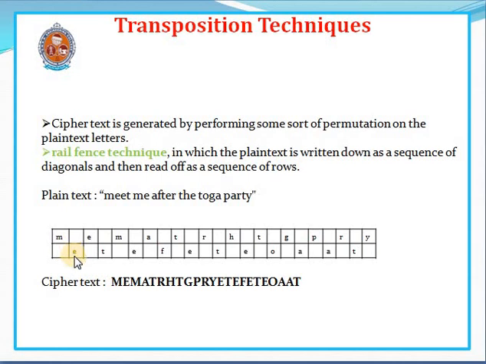Now we read the ciphertext. We read these characters row by row. That means M E M A like that, and this becomes the ciphertext. Here we are rearranging the characters of the plain text to get the ciphertext, and we are not replacing any character with another character. In this way the ciphertext is produced.